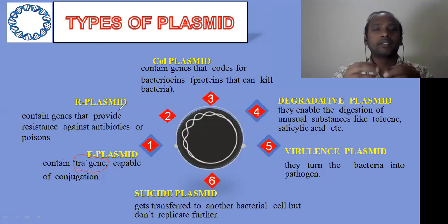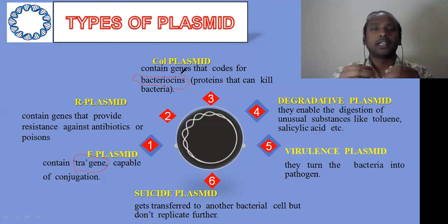And the third one we call Col plasmids. Col plasmids are plasmids that especially code for certain genes. These genes code for proteins we call bacteriocins. You can see here the bacteriocins. Bacteriocins are proteins that can kill other bacteria.